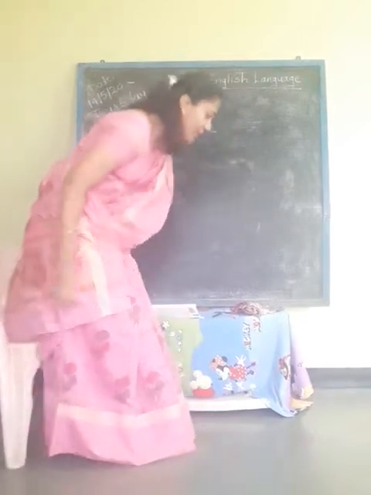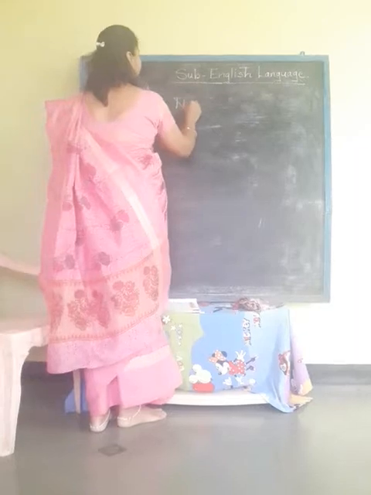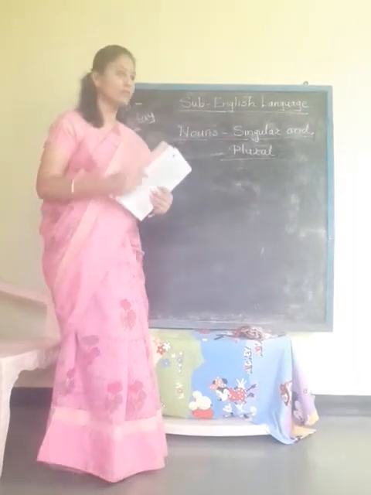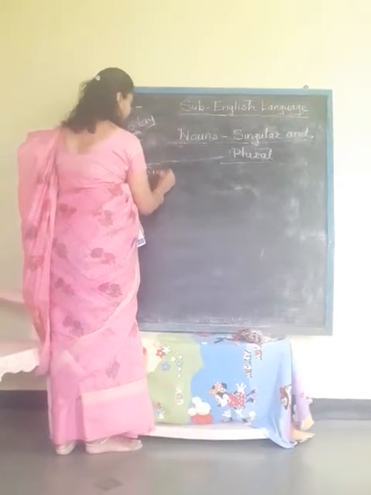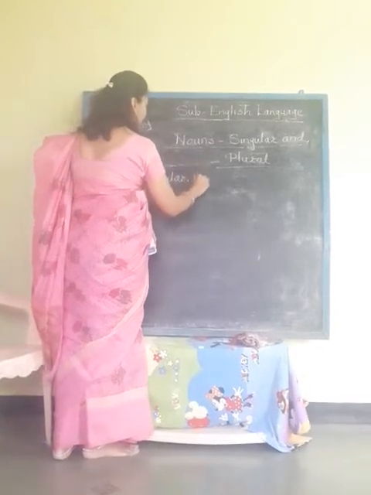So the topic we are going to learn is nouns, starting with the definition of singular number. Singular number.